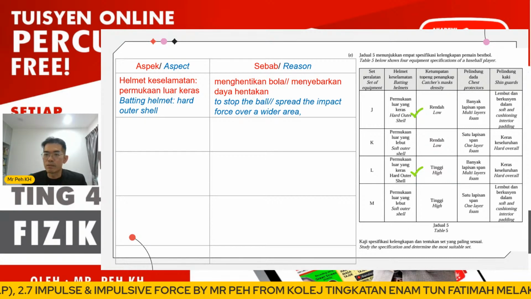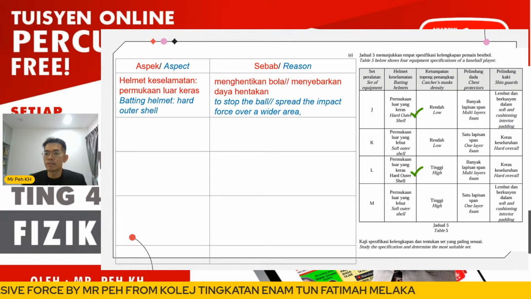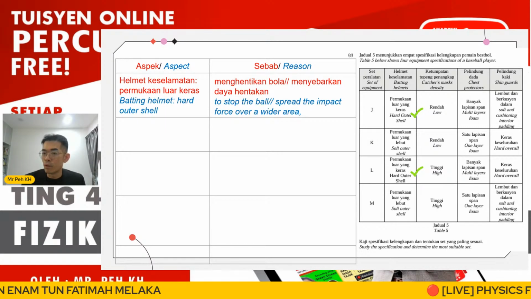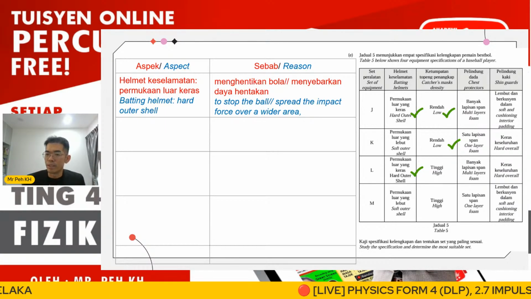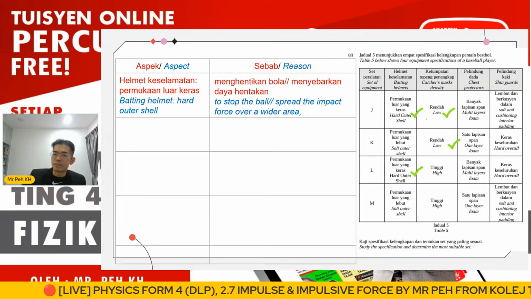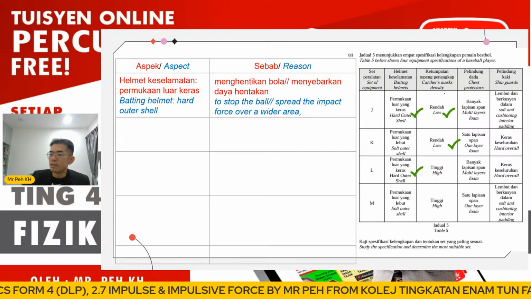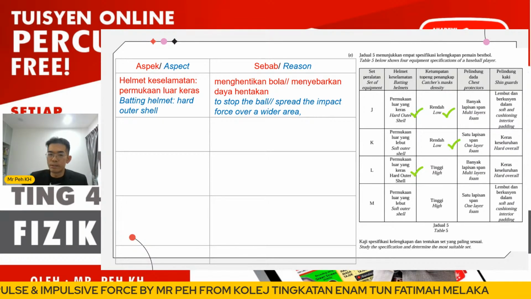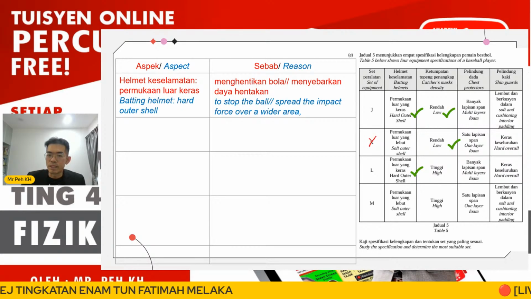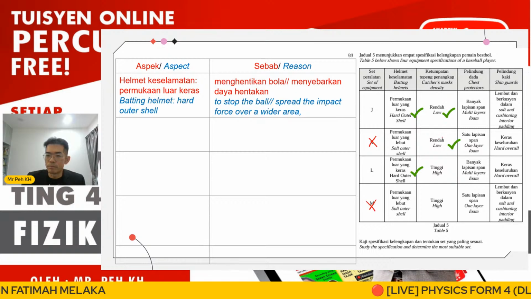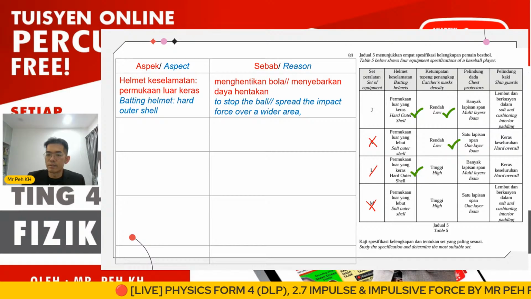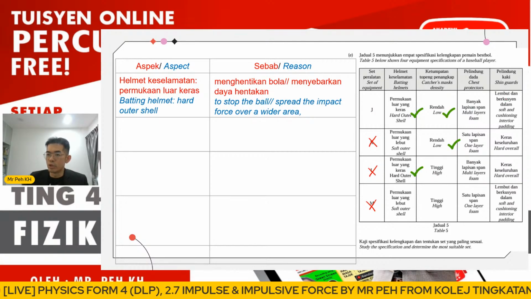Okay, so next we discuss the catcher's mask. Actually, it should be low density. Why? Because when we have a low density, the mass will be lighter. So here we can cancel out some options already. First, we cancel out K and N. Then from the second, we cancel out high. So that means it is very clear the direction will go to J already.